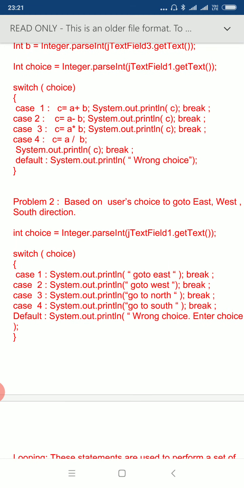Now the last statement is the default statement. The default statement is used when the user enters a value of choice which is not 1, 2, 3 or 4. Suppose the user entered 10, but case 10 is not there. In that case the default value is executed and it displays the message "wrong choice".